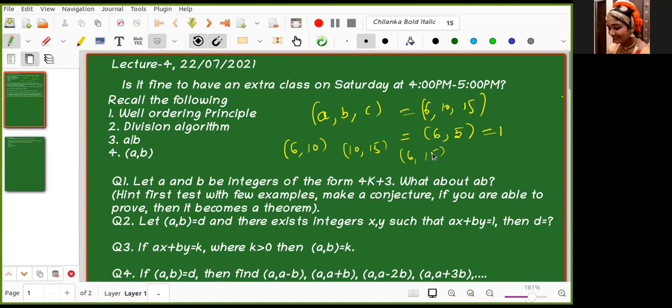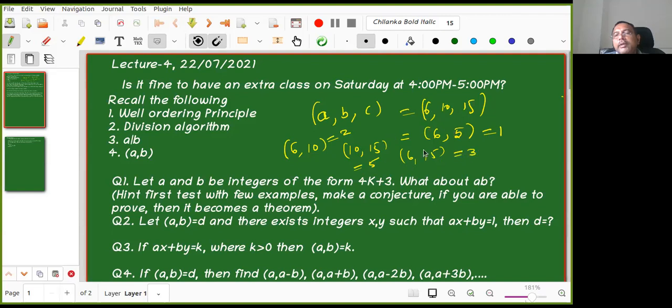Sir, could you repeat? Okay, I am saying that if I take the GCD of 6 comma 10 comma 15, it is 1. Is it clear? Yes, sir. But if I take any two of them, their GCD is not 1. 6 comma 10 GCD is not 1, right? Yes, it is 2. 10 comma 15 GCD is 5. 6 comma 15 GCD is 3. So if I take any two of them, their GCD is not 1. But if I take all three at a time, then GCD is 1. Yes. So that is possible. I have given the example. Now this part is okay.